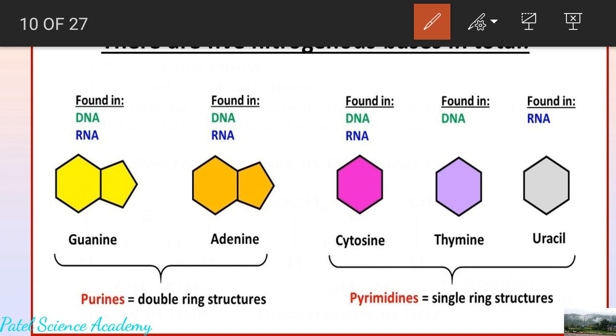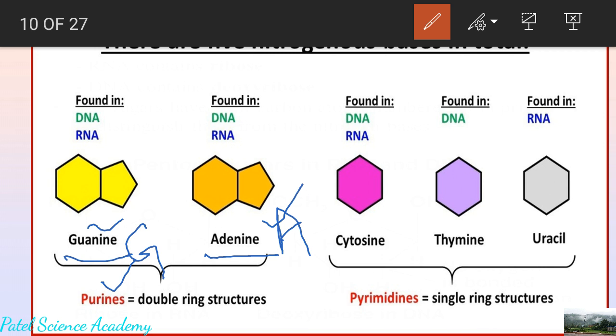So first I'll explain purine. There are two examples of the purine. One is guanine, and the other one is adenine. Guanine is indicated by capital G, and adenine is indicated by capital A. So what are the two types of the purine? Guanine and adenine.